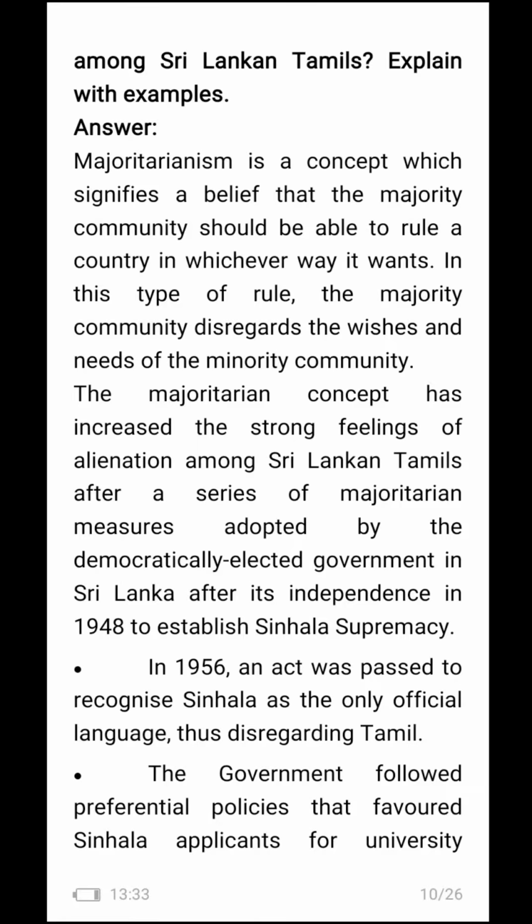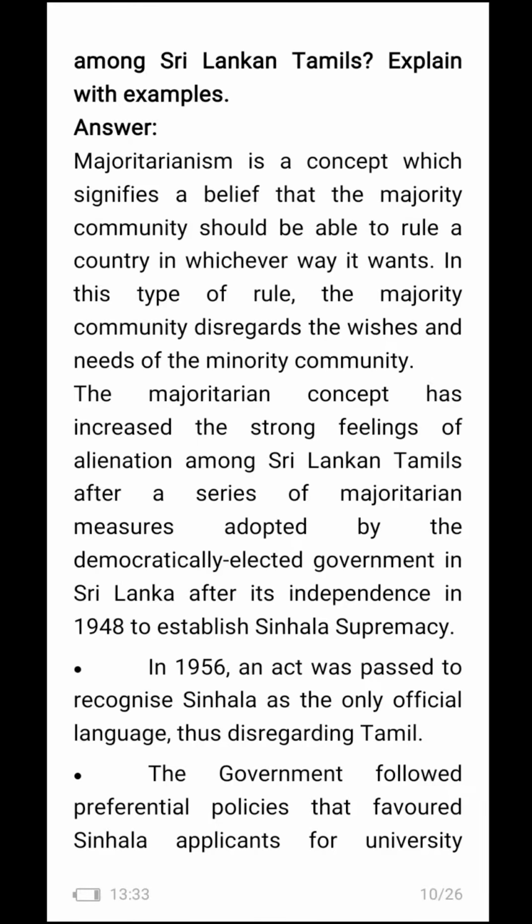The majoritarian concept has increased the strong feeling of alienation among Sri Lankan Tamils after a series of majoritarian measures adopted by the democratically elected government in Sri Lanka after its independence in 1948 to establish Sinhala supremacy.